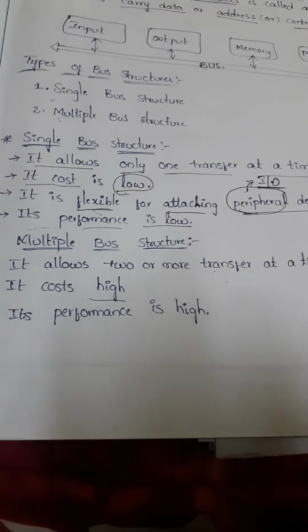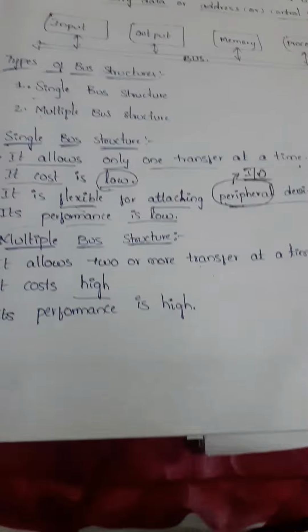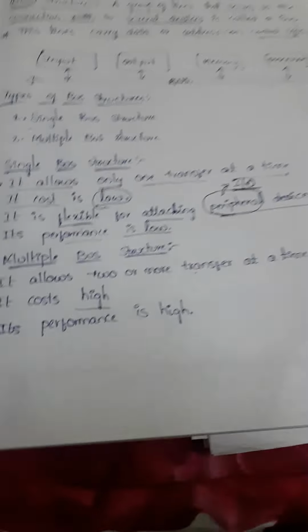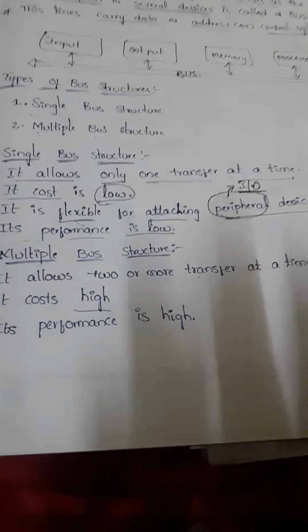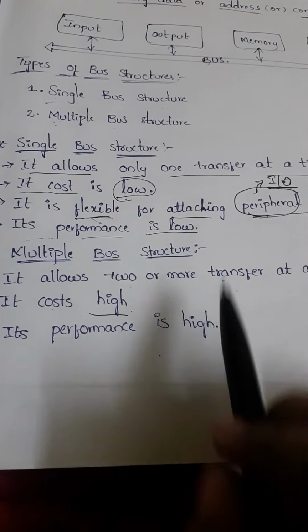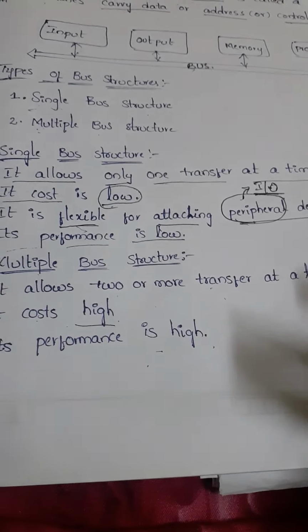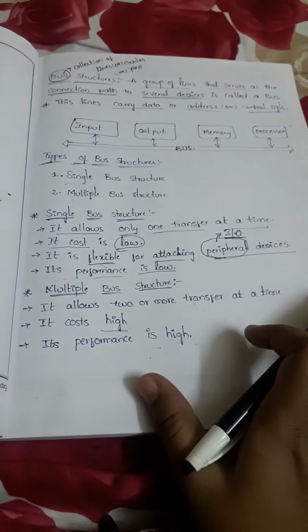A single line may cost little, but multiple lines means the cost will be increased, maybe double the cost, right? So the cost is high and its performance is high, because as the lines increase, automatically the performance is high. So this is the bus structure we are having.